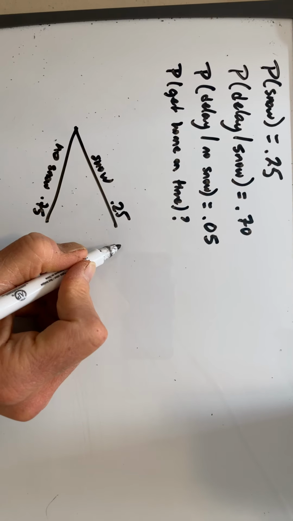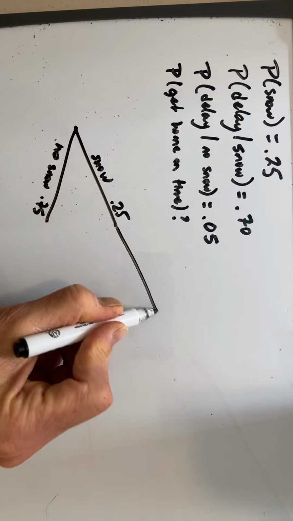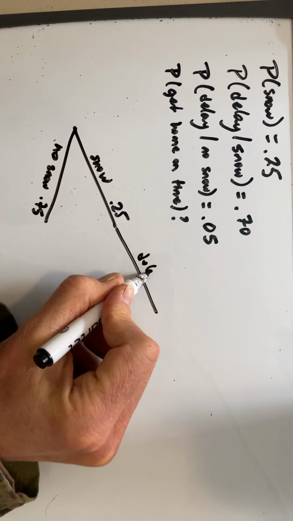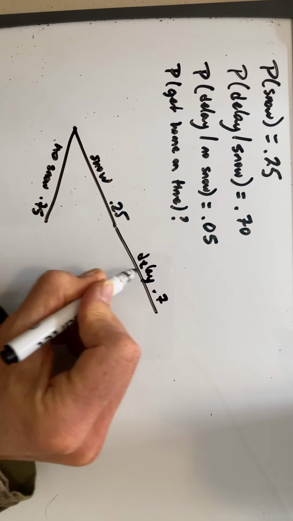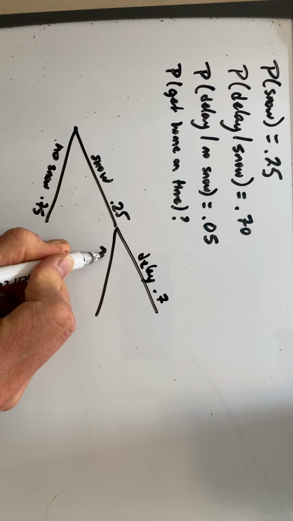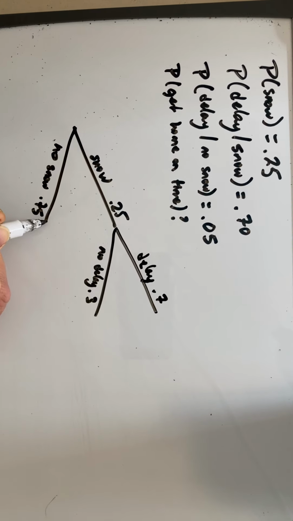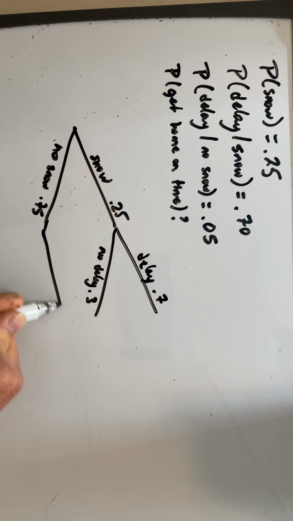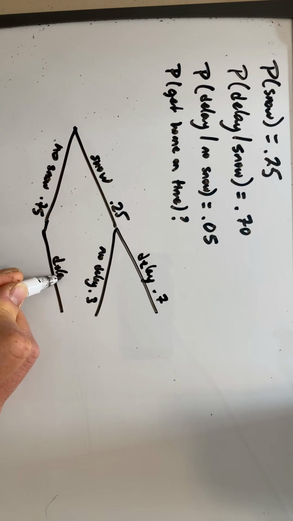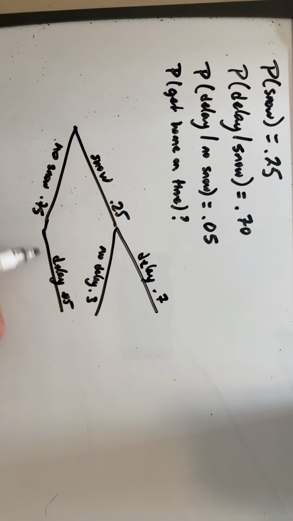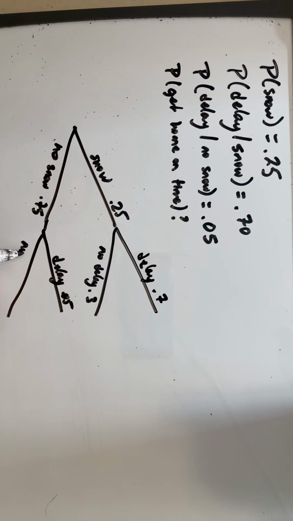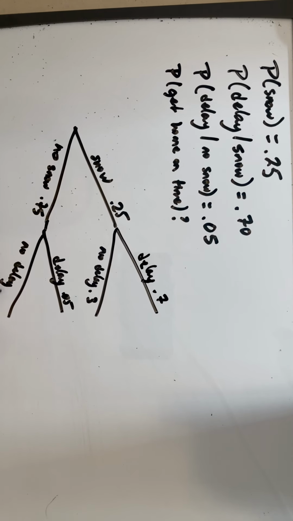Okay, so probability of having a delay with snow, this is 0.7, which means probability of no delay is going to be 0.3. Here, the probability of delay without snow is 0.05. Probability there's no delay, we were given 0.95. Okay, so now we get to calculate the probabilities on each of these branches.